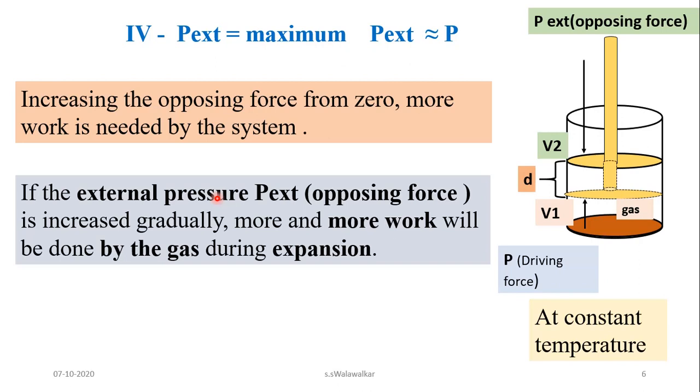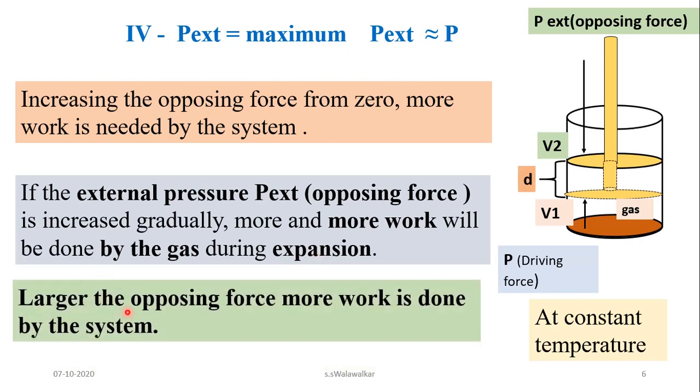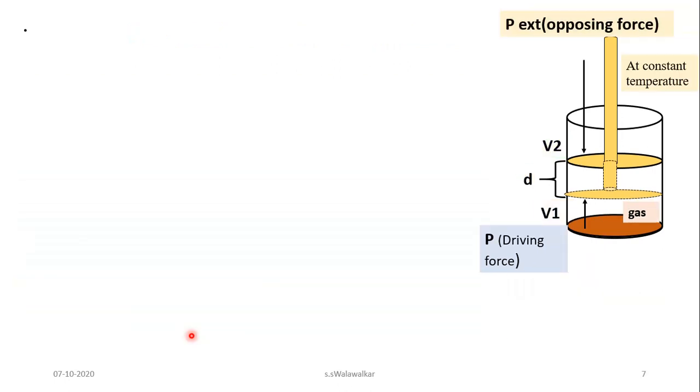And if the external pressure is increased gradually, slowly, then slowly the work will increase. More and more work will be done by the system during expansion, and you will get maximum work. So the larger the opposing force, the more work is done by the system. Now how, that we will see.